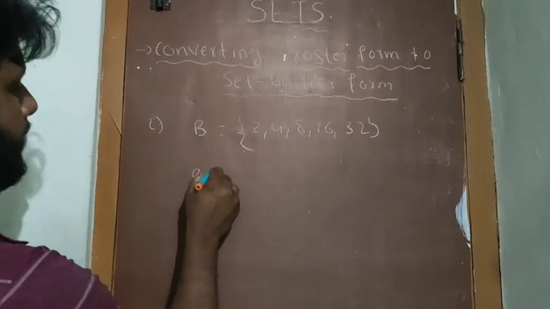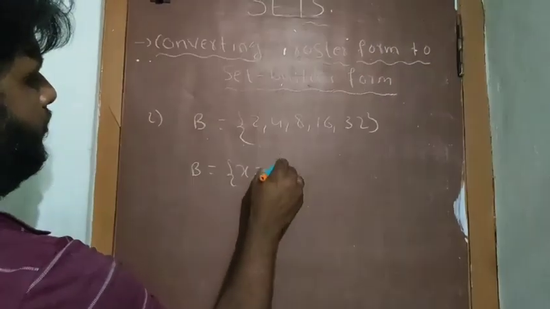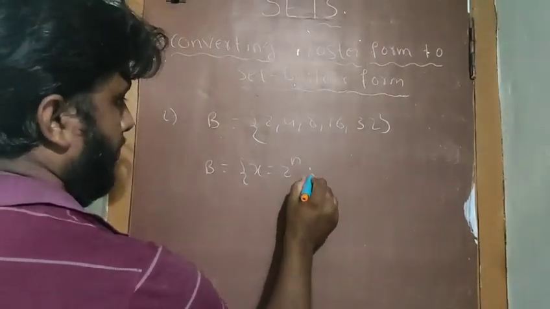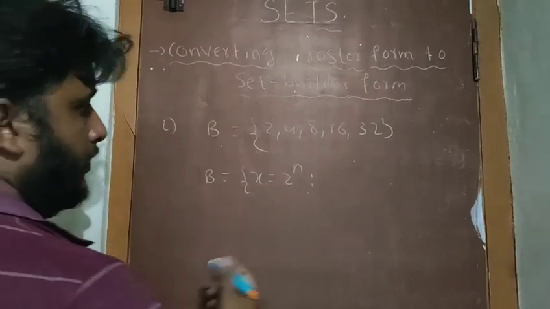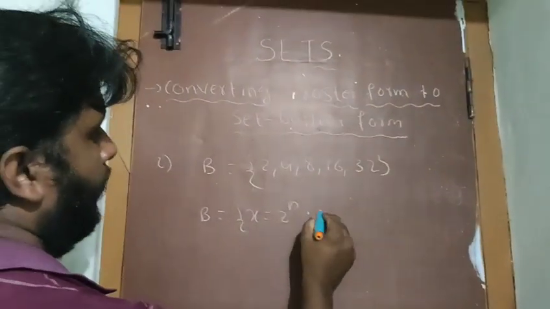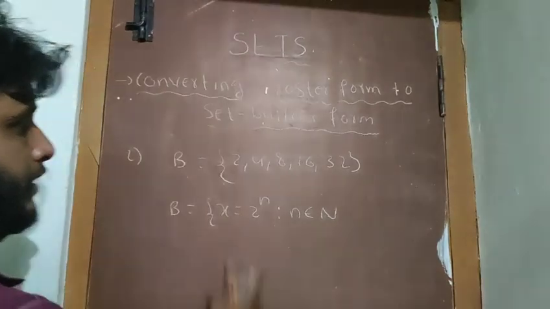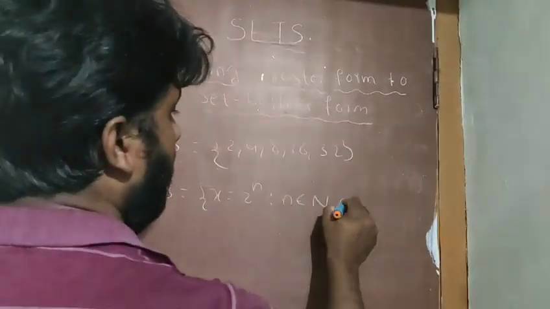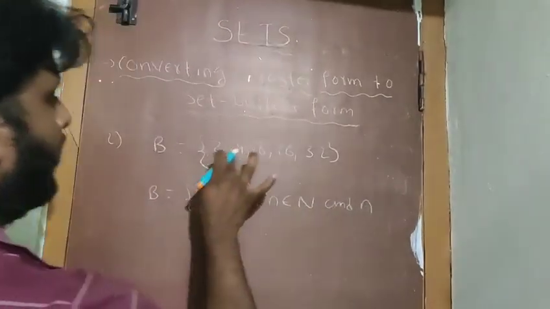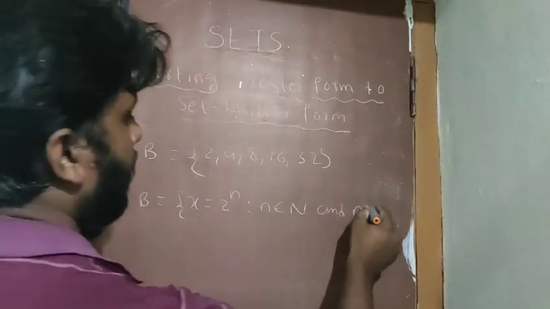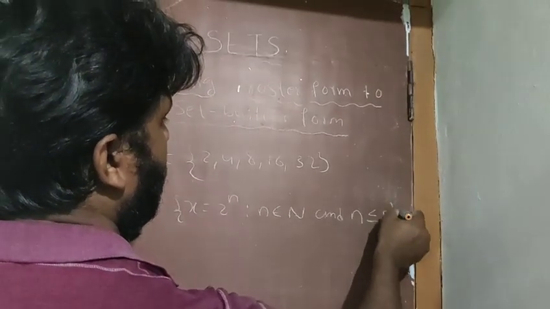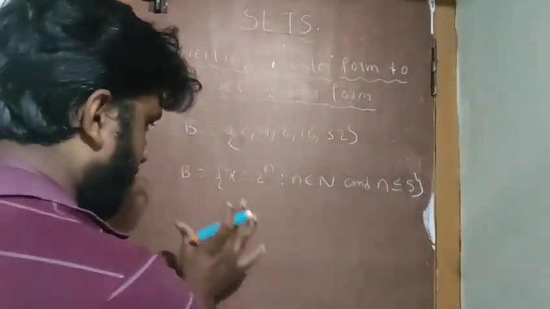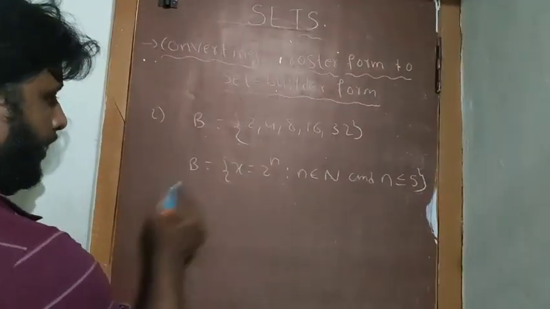So B is equal to {x : x = 2 to the power of n, such that n belongs to the natural numbers only}. Why? Because if it were a whole number, 2 power 0 would give 1, but we don't have 1, so this is natural number. And how many elements are there? 1, 2, 3, 4, 5. So n is less than or equal to 5. Otherwise you can write n is less than 6 also. So verify whether the given condition is satisfied or not. So n is a natural number.